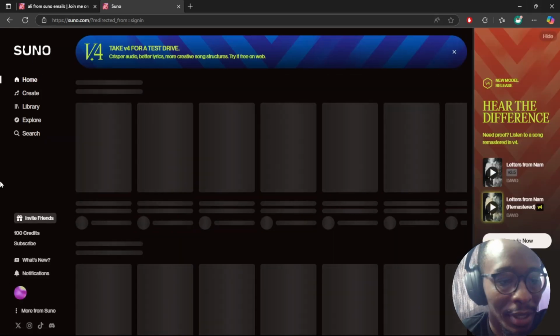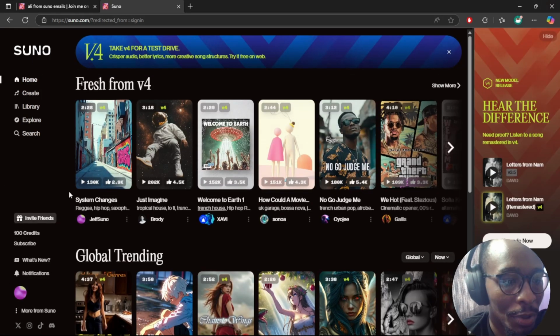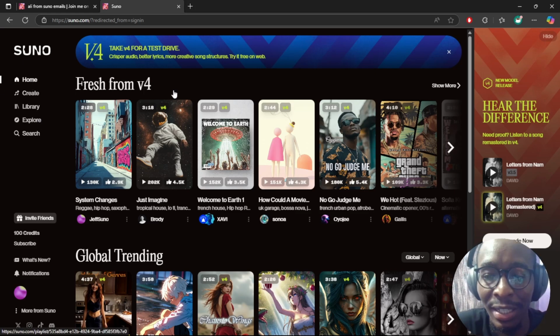Okay, cool. So once you're signed in, you have a couple of options. This is the home page. You have home, create, library, explore, search. Home is obviously the home page. This is where you can see music from other creators, and people are really doing very good jobs with this. This is where you can get inspiration from.